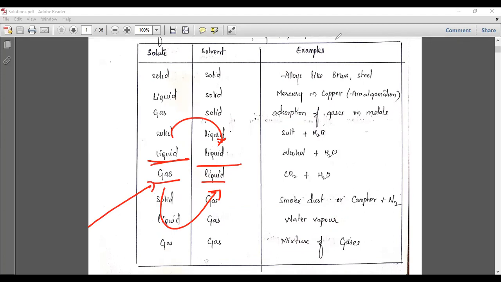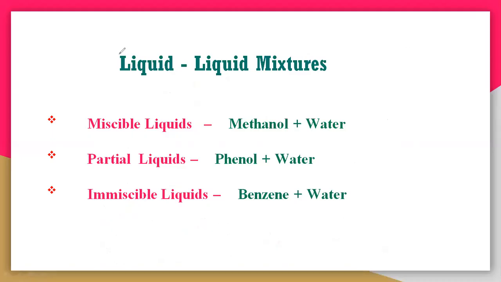So liquid mixtures. What are the liquid mixtures? The liquid mixtures are classified generally into three types. The first one is miscible liquids, the second is partially miscible liquids, and the third one is immiscible liquids. So what is the difference between all these three? What is actually called miscibility? Miscible is nothing but the dissolving nature.